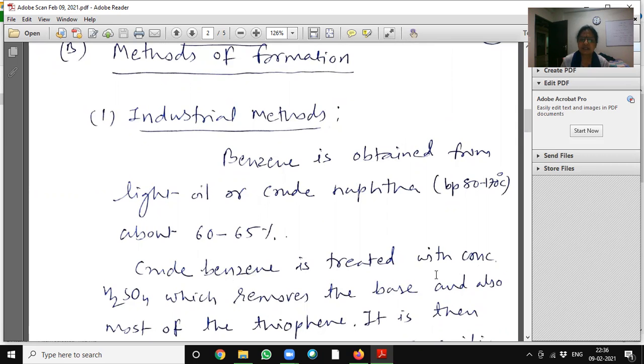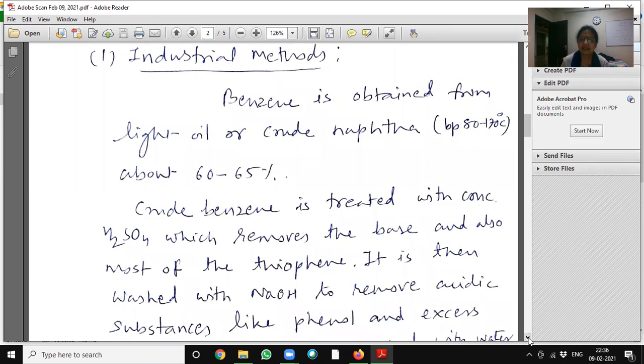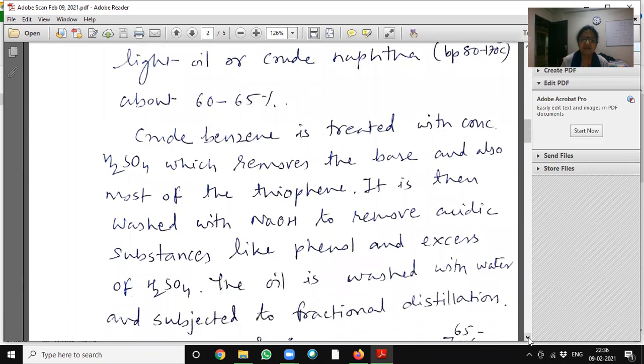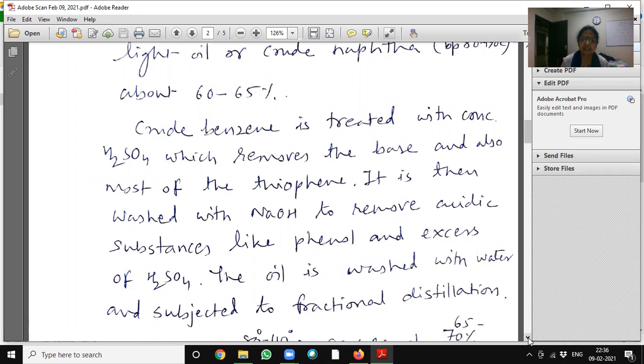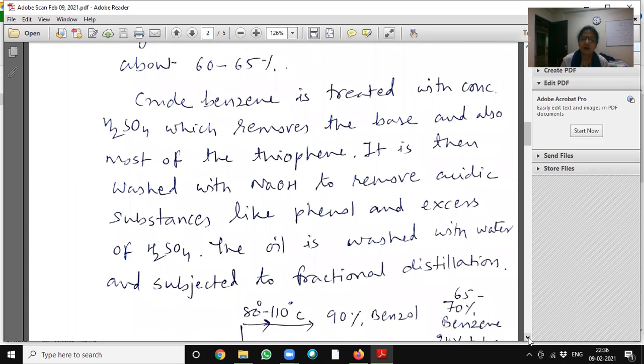Crude benzene is treated with concentrated sulfuric acid, which removes the basic impurities and also most of the thiophene. It is then washed with NaOH to remove acidic substances like phenol and excess of sulfuric acid. The oil is washed with water and subjected to fractional distillation.